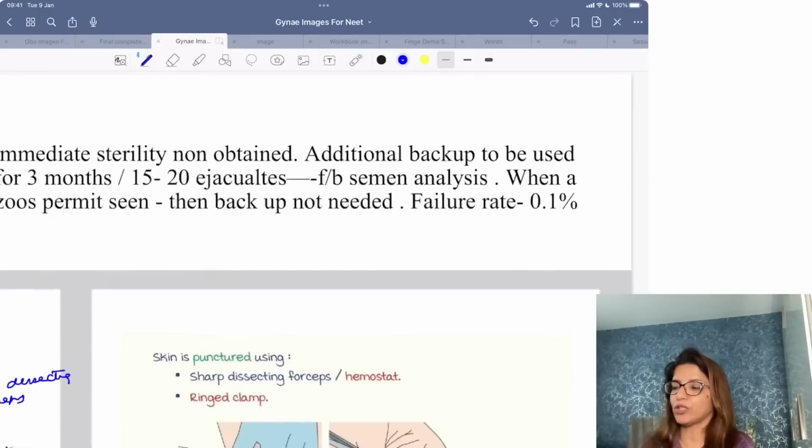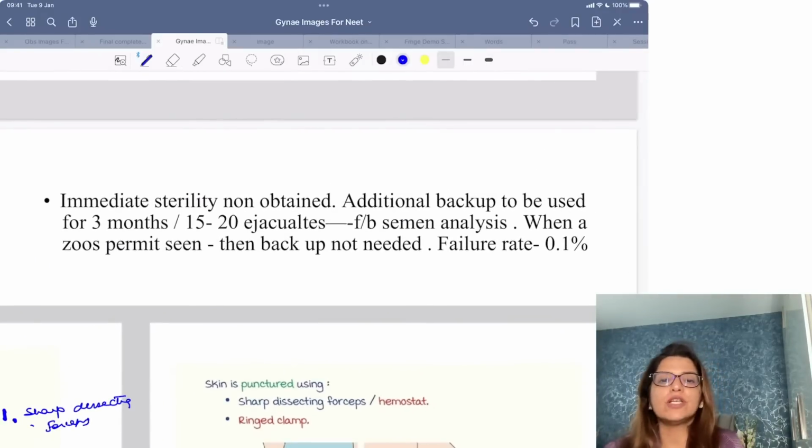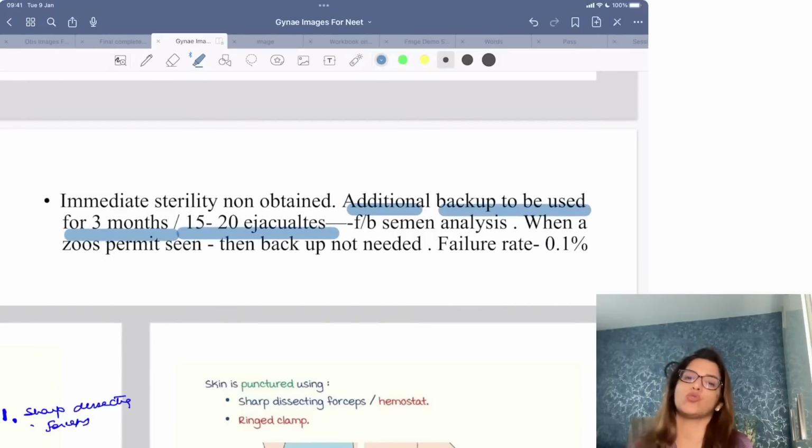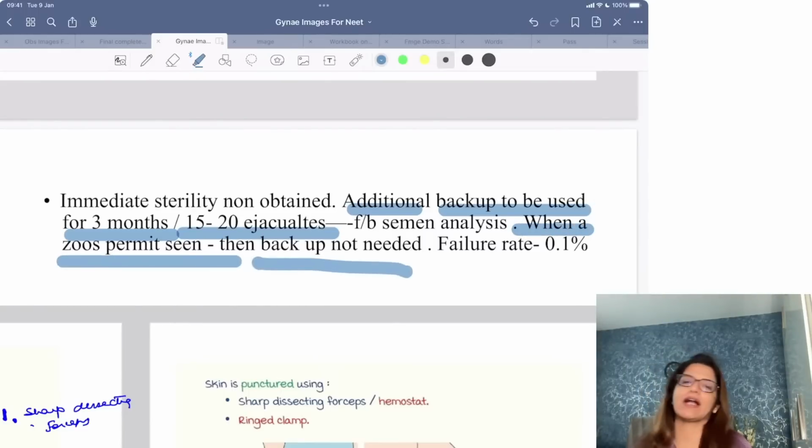Now, another very important thing is that after non-scalpel vasectomy, how many days should an additional backup be used? So an additional backup method should be used for 3 months, that is for 15 to 20 ejaculates, and then you should do a semen analysis. Right, when you are getting azoospermia, then backup method is not needed. The failure rate for vasectomy is 0.1%, right?